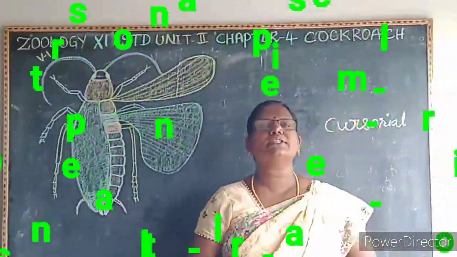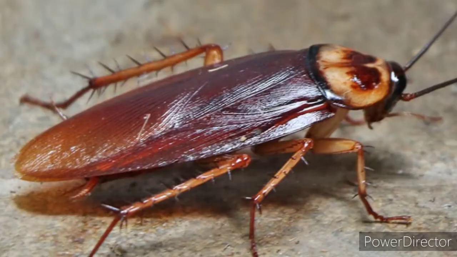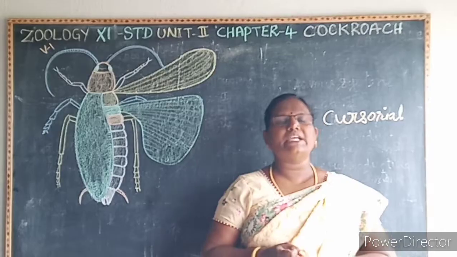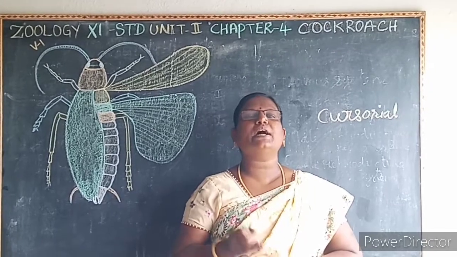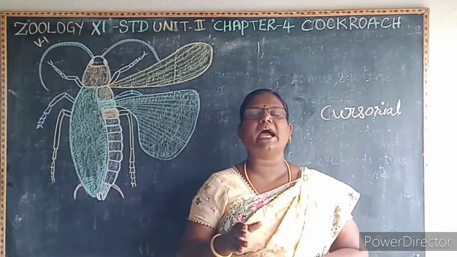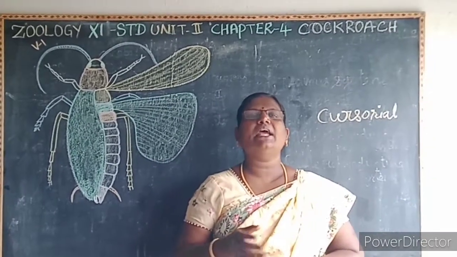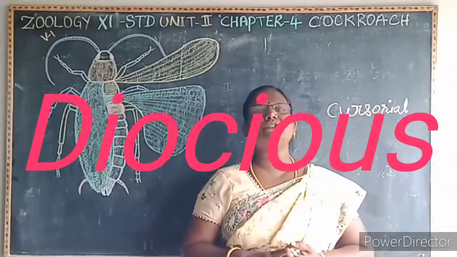First, this cockroach is a cosmopolitan. It is widely distributed. You can see the cockroach everywhere. Then it is nocturnal, active during the night time. Hence it is known as what? Nocturnal. Then it is dioecious. Dioecious means what? Sexes are separated. You can see both the male and the female sex organs are separated. You can identify the male and the female. Hence it is known as what? Dioecious.